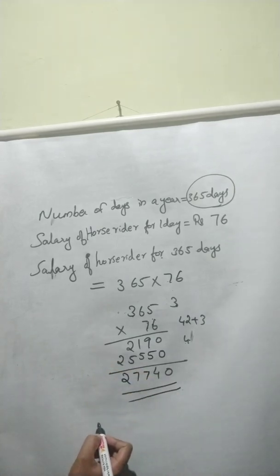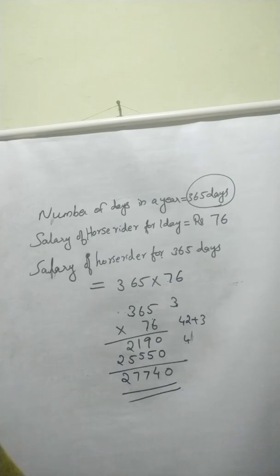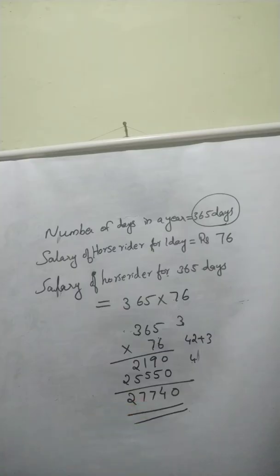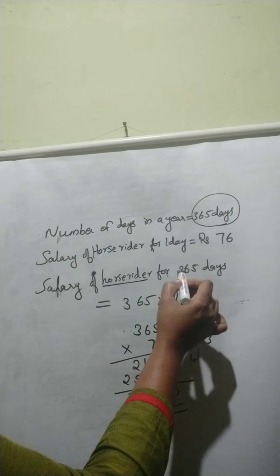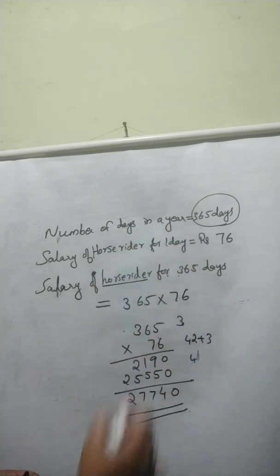The answer is 27,740. Okay, 27,740 is the total salary of horse rider for 1 year. Okay.